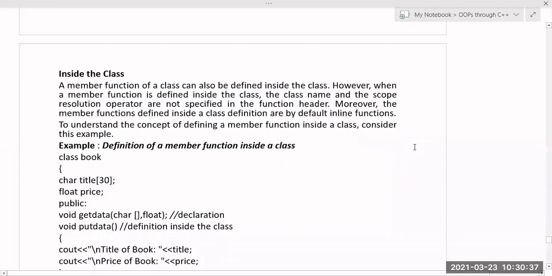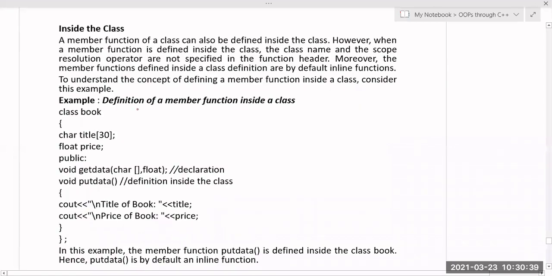Next. The member function of the class can also be defined inside the class. However, when a member function is defined inside the class, the class name and the scope resolution operator are not specified in the function header. No need to use the scope resolution operator or class name. Moreover, the member functions defined inside the class definition are by default inline functions.